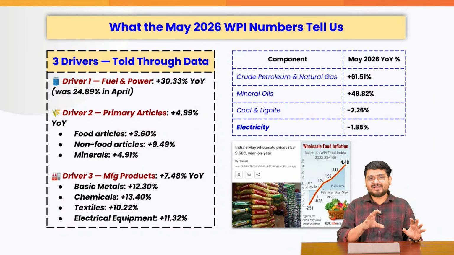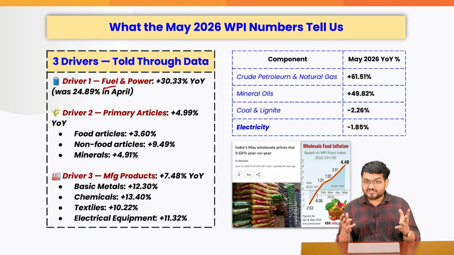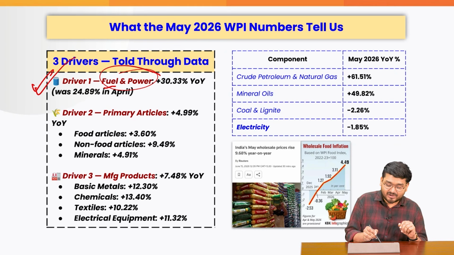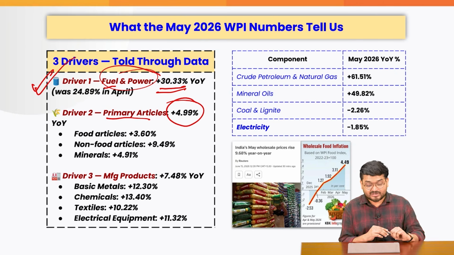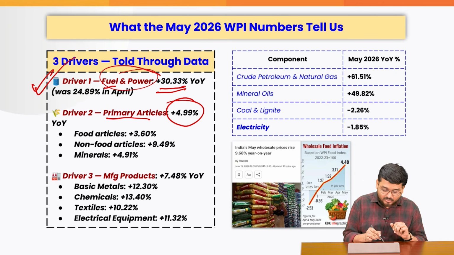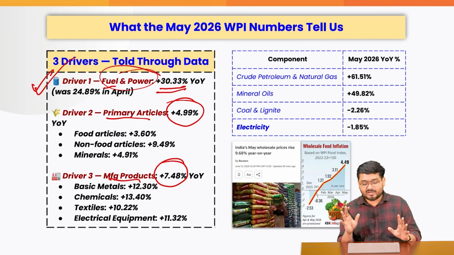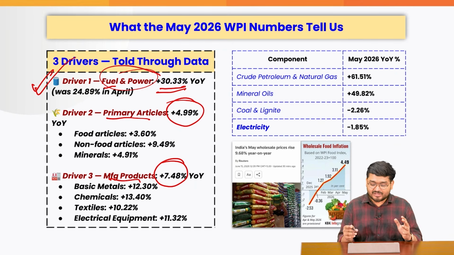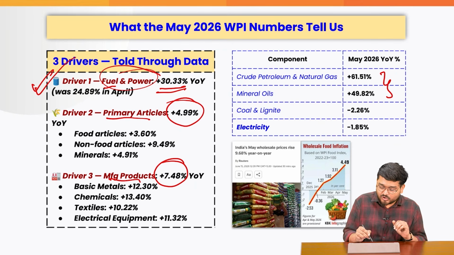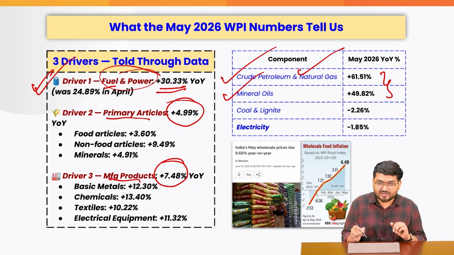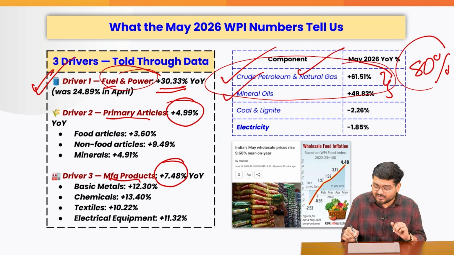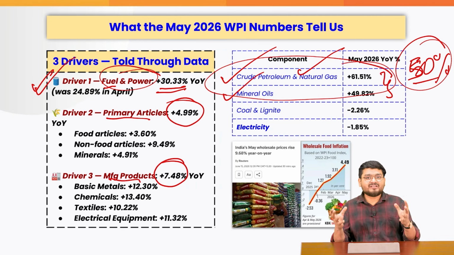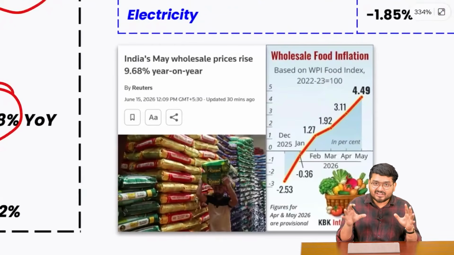Now, when we talk about the real economy, things are not good, guys. Firstly, if you look into fuel and power, 30% inflation in this. Primary articles, 5% inflation almost at the wholesale level, guys. Manufactured products, 7% inflation, 7.5%, right? And all of us know that crude oil, natural gas, mineral oils have seen around 50% plus inflation, right? So mainly these are the reasons why inflation is increasing in the country.